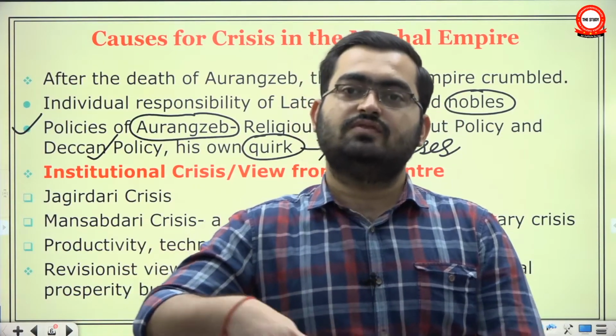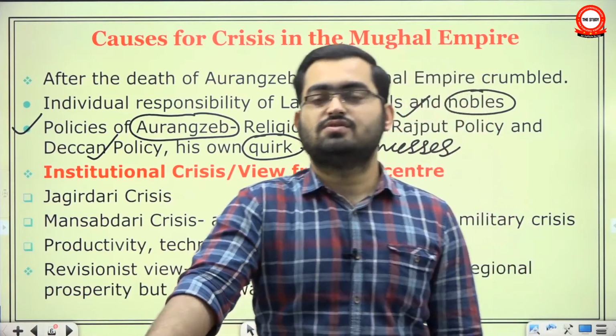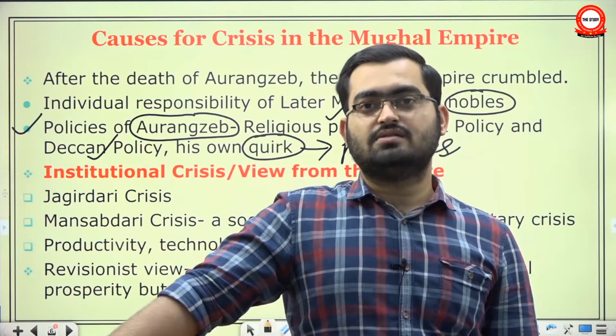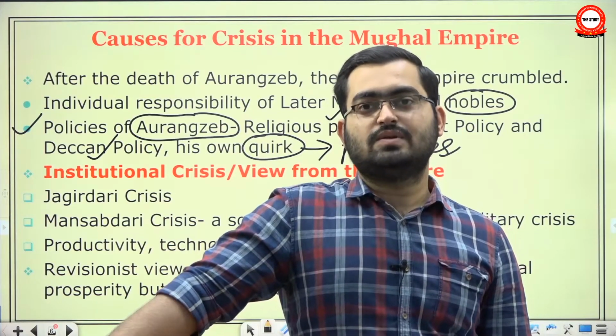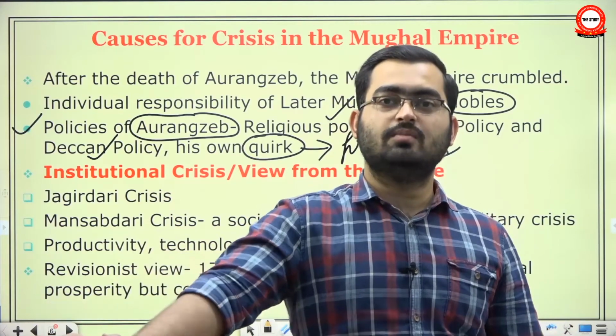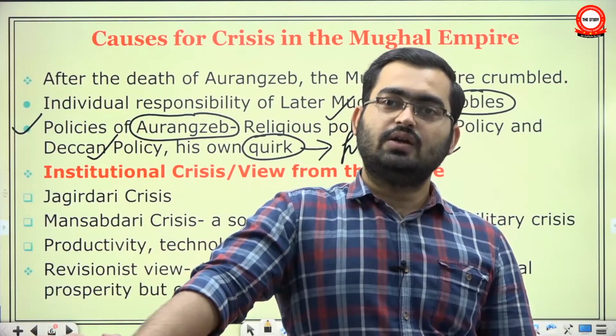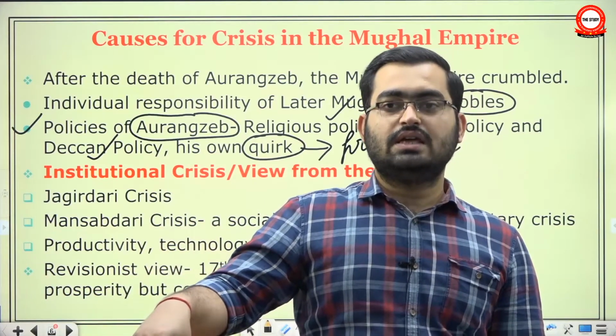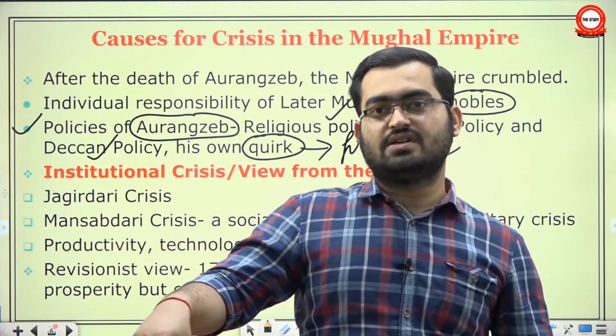In modern bureaucracy, we say that the role of bureaucracy is to give free, frank and fair advice to the ministers so that they can take decisions. But that was not possible in the case of Aurangzeb. He was very difficult to access. His over dependence on ulema. He tried to combine spirituality and politics. So there were some faults in his own personality as well.